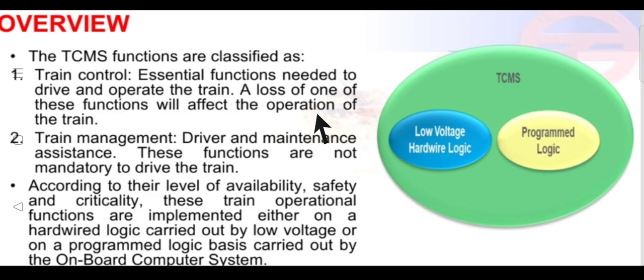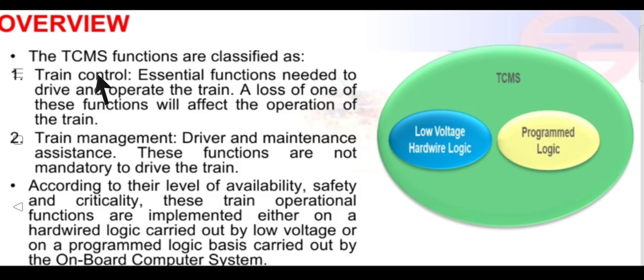So, by this monitoring, management, and controlling, as I said, the definition of the TCMS is a computerized system responsible for controlling, managing, and monitoring all the activities being done in the train. According to that, TCMS functions have been divided into two types: train control and train management. What is train control, what is train management, and what are the differences between both of them? We are going to talk about that in this video.